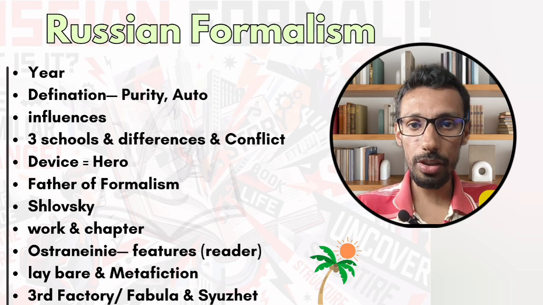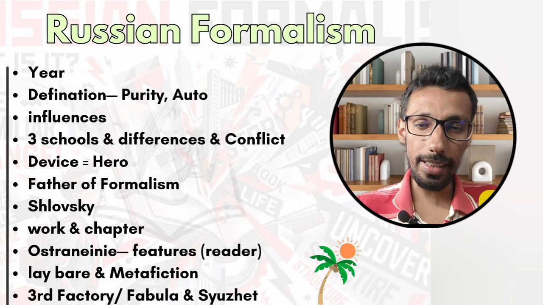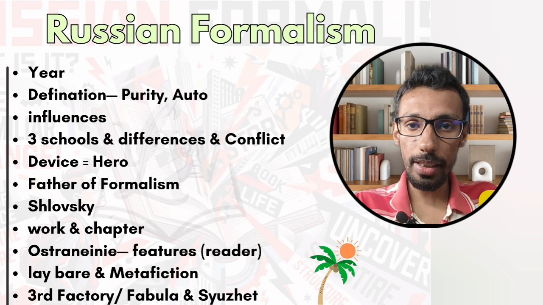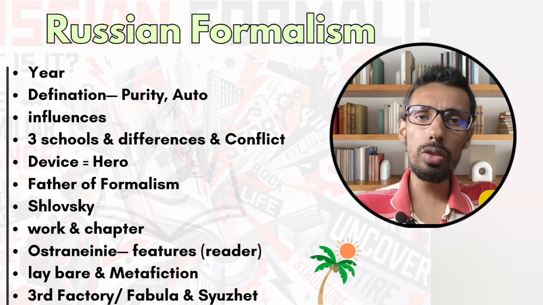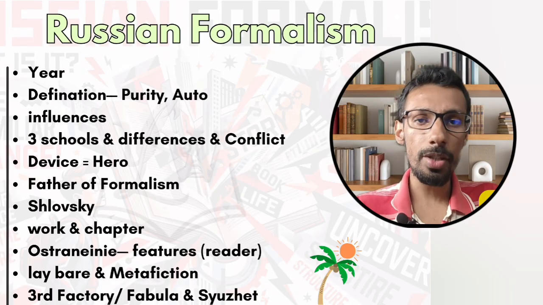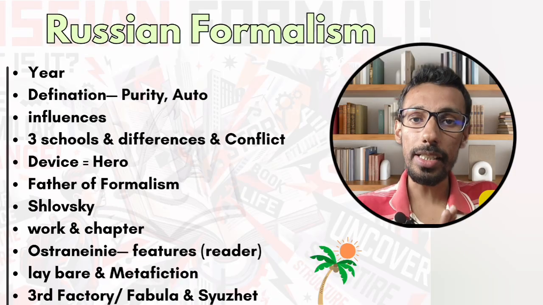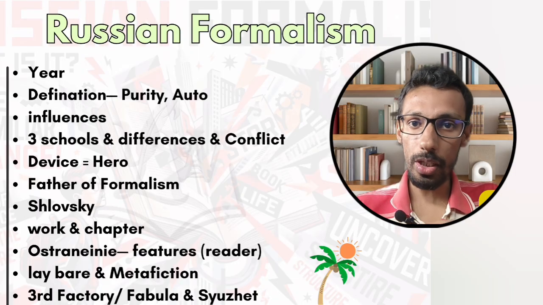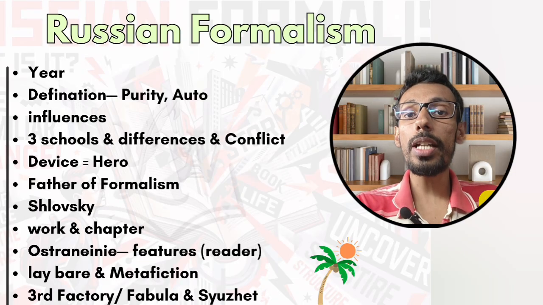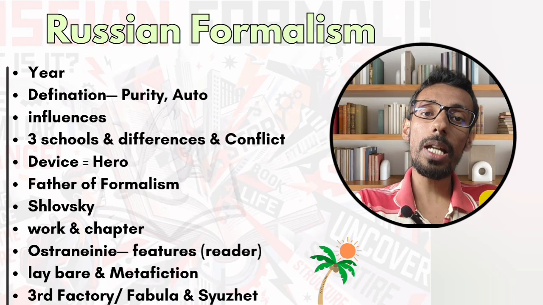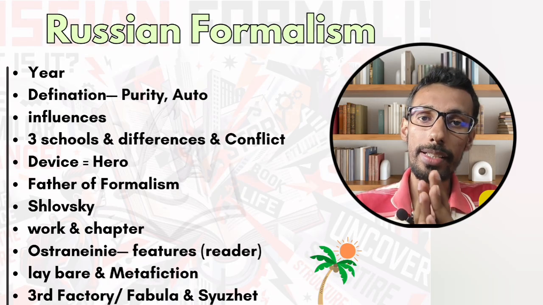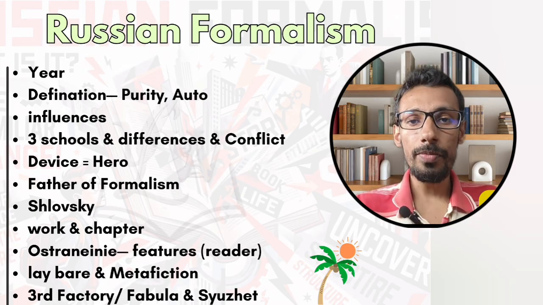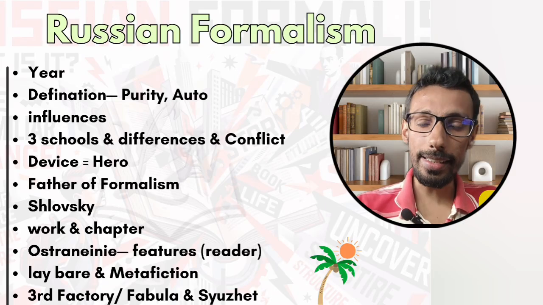So first is Moscow Linguistic Circle. It was developed by Roma Jakobson and it was established in 1915. After Moscow Linguistic Circle, we have OPOJAZ, the Society for the Study of Poetic Language, and this was developed by Viktor Shklovsky. Roma Jakobson was part of it. At the same time, we have Boris Eichenbaum. At the same time, Tynyanov. So these 4 writers predominantly are part of the OPOJAZ group, and it was developed in 1916.